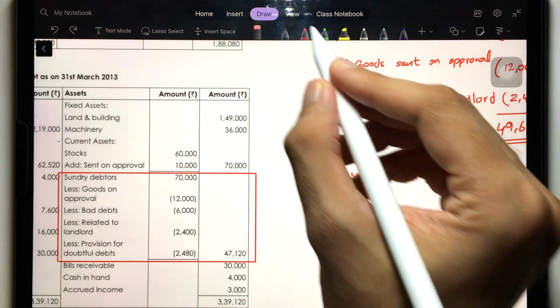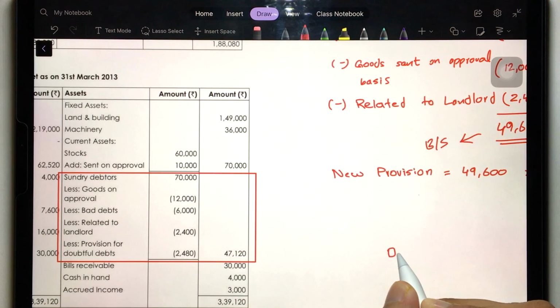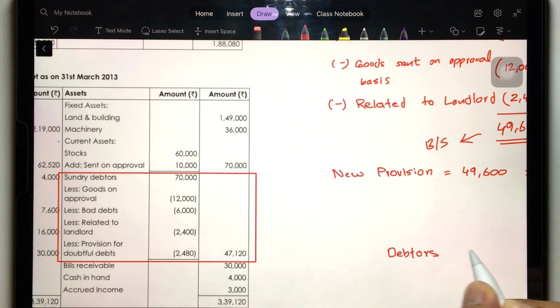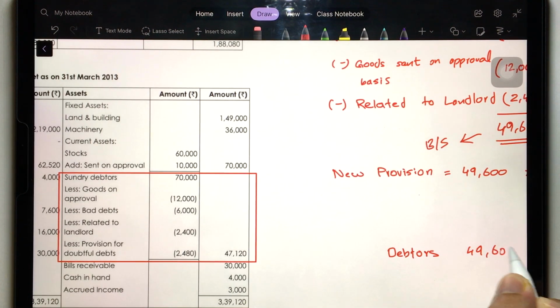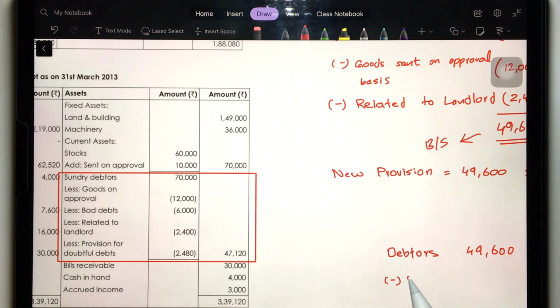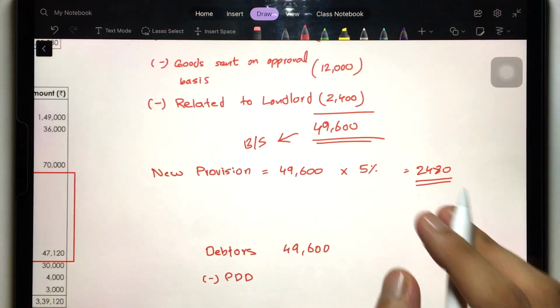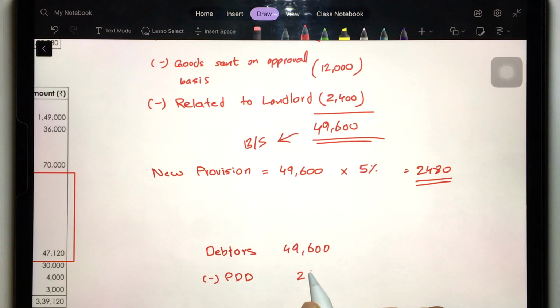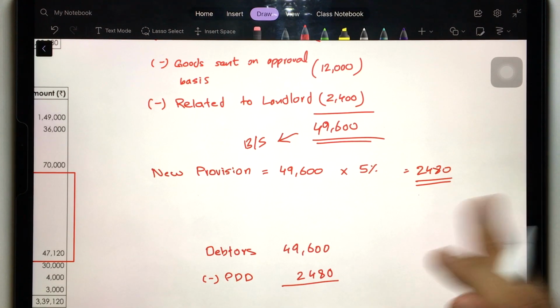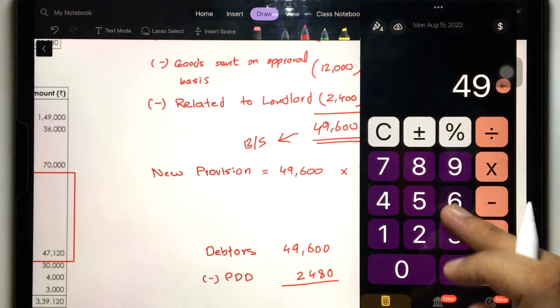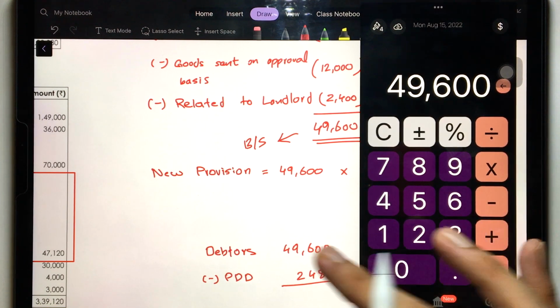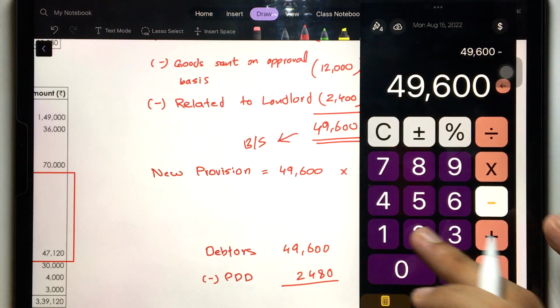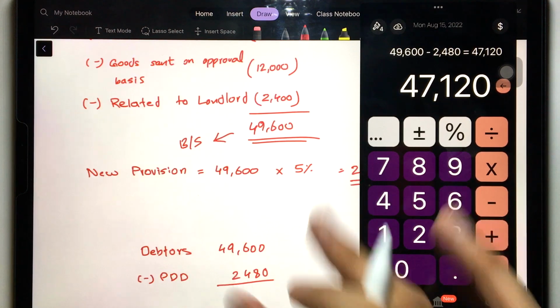Debtors 49,600, less PDD, provision for doubtful debts. How much is that? PDD is 2,480, right? Let's do that in the calculator. 49,600 minus 2,480, that's equal to 47,120.